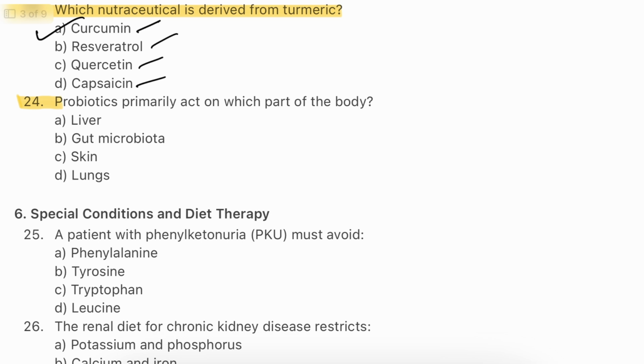Question number 24. Probiotic primarily acts on which part of the body? Liver, gut microbiota, skin, lungs. The answer will be B. Gut microbiota. Probiotics consist of beneficial bacteria that help balance the gut microbiota. They support digestion, enhance immune function, and can even influence mood and overall well-being by maintaining a healthy internal environment.